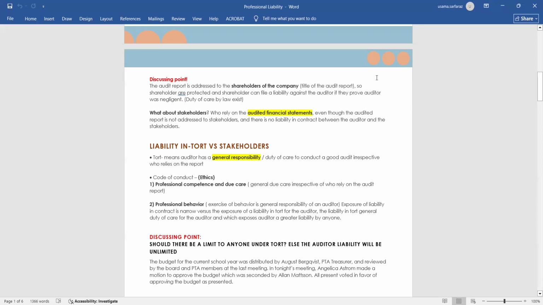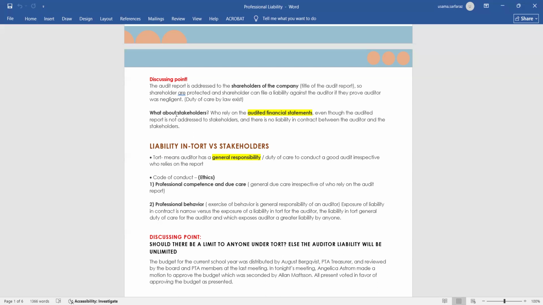Now read this discussion point. Shareholders are protected, and a shareholder can file a liability claim against the auditor if they prove the auditor was negligent, meaning a duty of care by law exists. And how this duty of care by law exists is easy to prove via the engagement letter. Now come to what about stakeholders. I have just explained who the stakeholders are, who rely on the audited financial statements, even though the audit report is not addressed to stakeholders and there is no liability in contract between the auditor and the stakeholder.